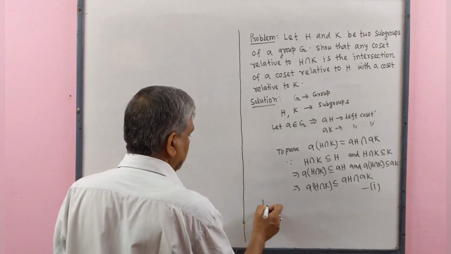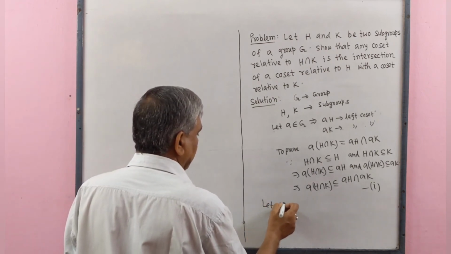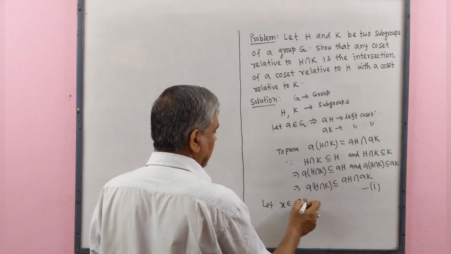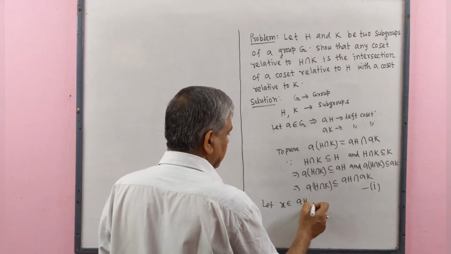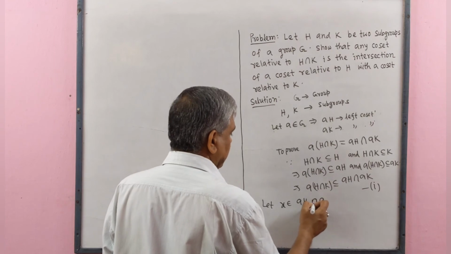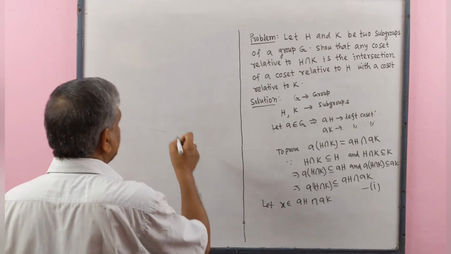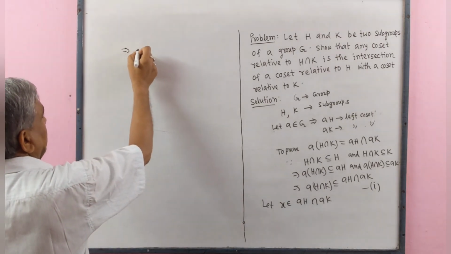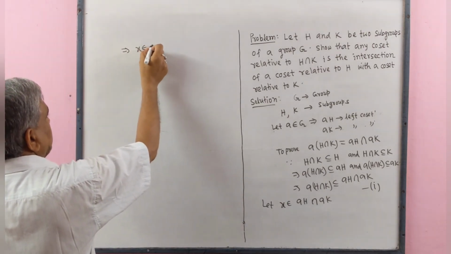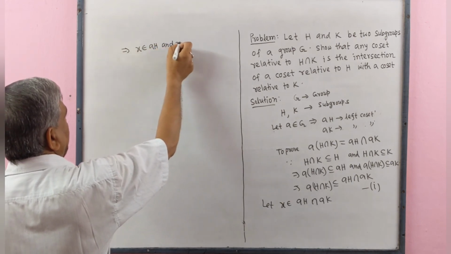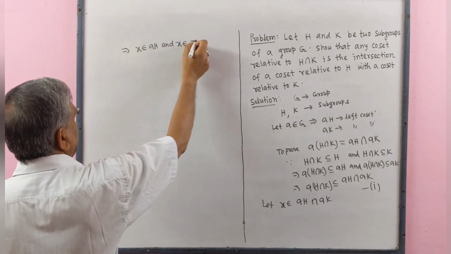Let X belong to AH intersect AK, which implies that X belongs to AH and X belongs to AK.